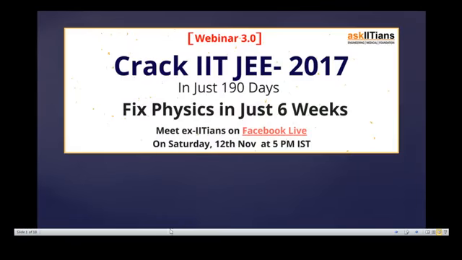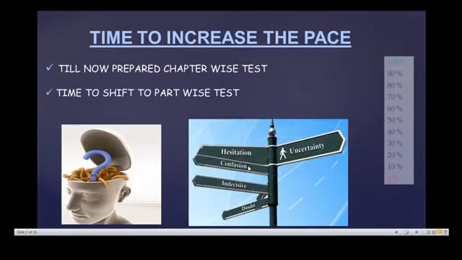Whenever a student starts to prepare for physics, the main problem is what goes on in every student's mind. First and foremost, the student will be hesitating, confused and indecisive, will have doubts, and at last will be left with uncertainty.